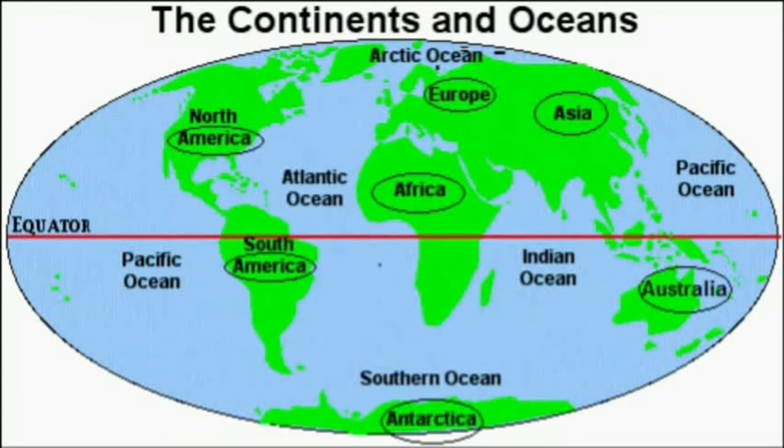The large water bodies on the earth are called oceans. There are 4 major oceans. They are Pacific Ocean, Atlantic Ocean, Indian Ocean and the Arctic Ocean. The Pacific is the largest and deepest ocean, while the Arctic is the smallest and shallowest ocean.